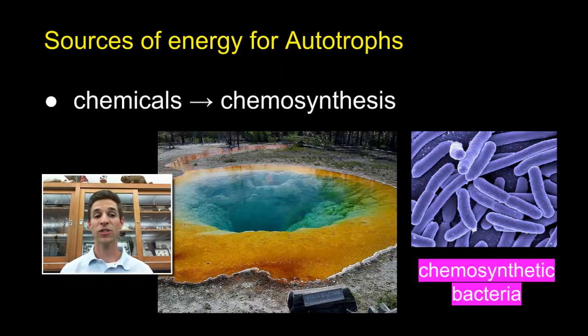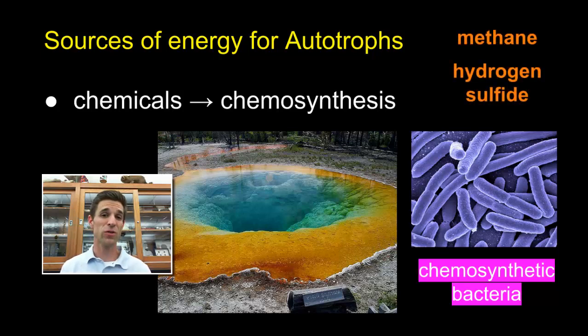And it's interesting to note that autotrophs don't have to be just photosynthetic. They can actually be chemosynthetic. So the type of bacteria that live in this hot spring in Yellowstone are a special kind of bacteria. They can actually take the chemicals that are in the water, for example, hydrogen sulfide or methane, and use that to create their own energy source.